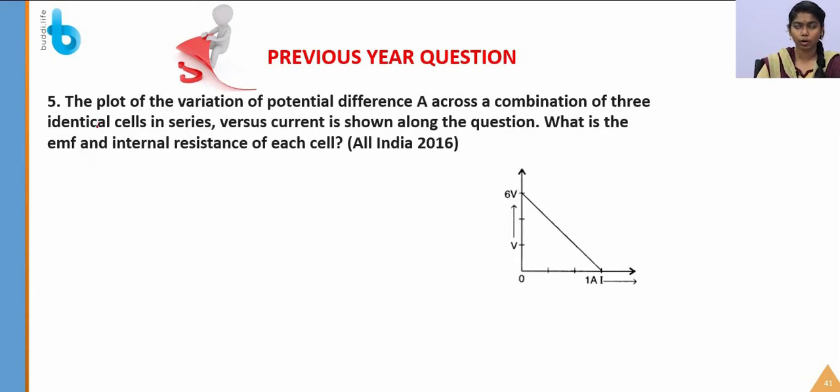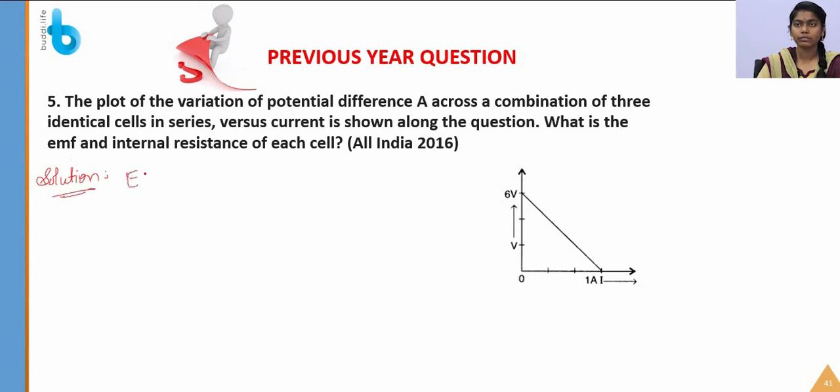Let's solve the fifth problem. The plot of the variation of the potential difference V across the combination of three identical cells in series versus current is shown along with the question. So this is a graph they have given with the question. What is the EMF and internal resistance of each cell? So they are asking about the EMF and internal resistance of each cell. So let's see the solution.